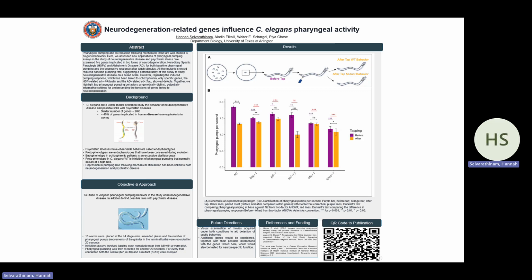Our study highlights differences in the well-studied behaviors of baseline pharyngeal pumping and pharyngeal pumping inhibition after mechanical stimulus with respect to the role of genes related to neurodegeneration. We suggest new possible applications of baseline pharyngeal pumping behavior in the study of AD and HSP, specifically perhaps expanding to other pathologies. Our next step is to take into consideration additional facets of the highly intricate pharyngeal pumping behavior at both the technical and mechanistic level, such as visual examination of the pharynx with movies and studying additional genes.